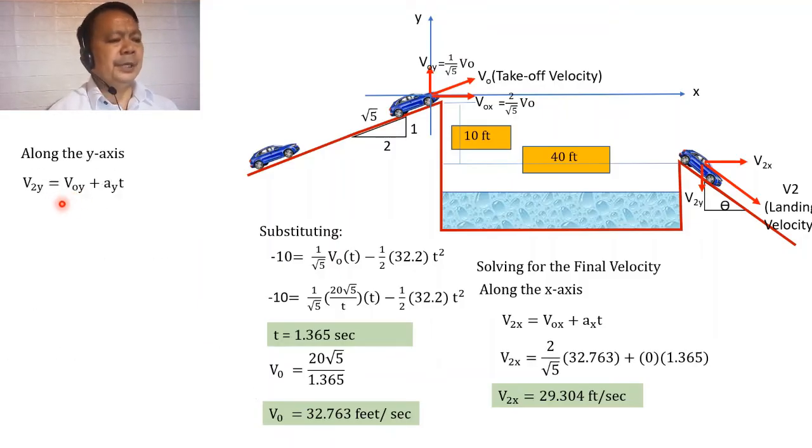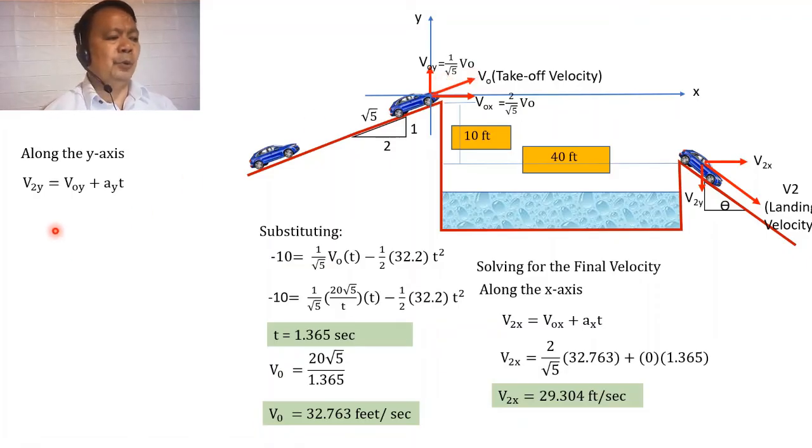Similarly, we can compute for the y component of the final velocity, which will be equal to v sub oy plus a sub y multiplied by t. Again, we have computed for the initial velocity, and the component of that initial velocity in the y direction is equal to 1 over the square root of 5 multiplied by v sub o.